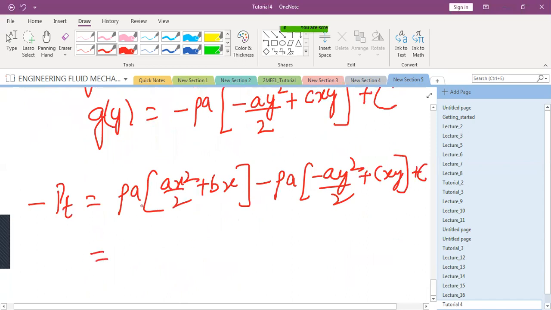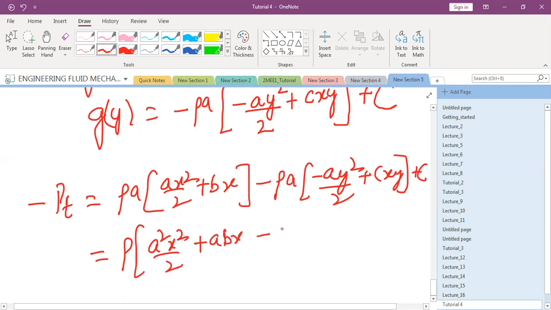So you finally get rho a is a constant, or you could multiply this also. So rho, a square x square by 2 plus abx minus a square y square by 2 plus minus a c xy plus constant. And clear?